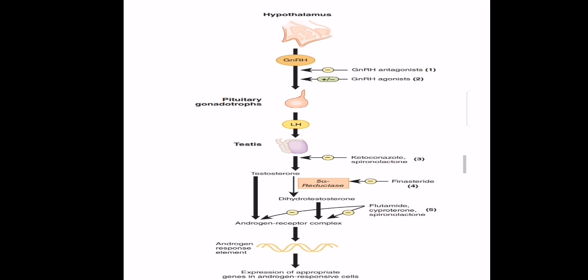But before that, testosterone is converted to dihydrotestosterone, which is acted on by flutamide, cyproterone, and spironolactone. After that, it becomes the androgen receptor complex. After the androgen receptor complex is what we call the androgen response element. And the last is the expression of appropriate genes in androgen responsive cells. So that's all.